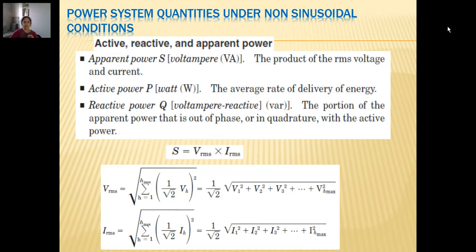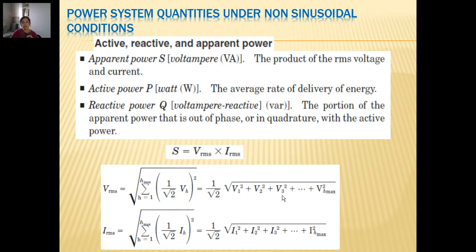As long as our system has pure sinusoidal voltages and currents, we directly calculate V RMS as V1, the fundamental voltage component, divided by root 2, and current would be the fundamental current at fundamental frequency 50 Hz divided by root 2. As long as the system is purely sinusoidal, you need not worry about the rest of these components, because these come into the picture only when there are harmonics.